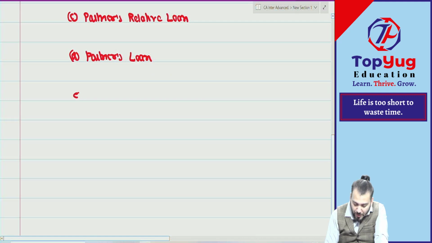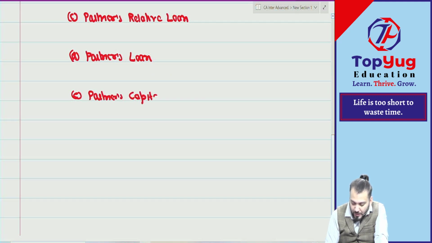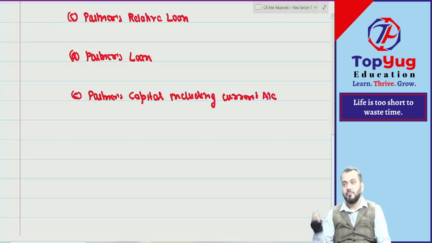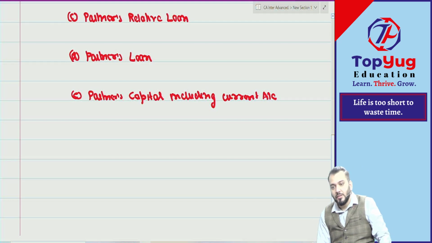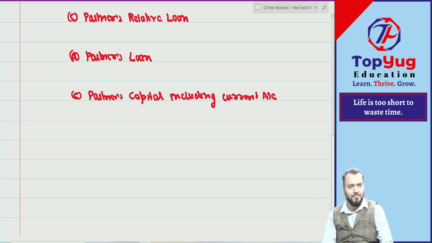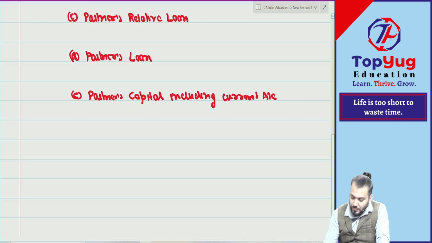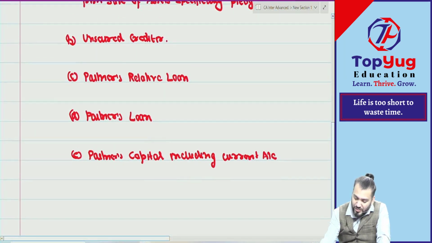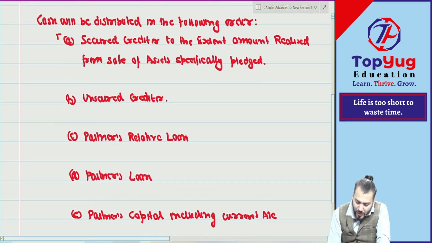And at the end, point number E is what? Partners' capital, including current account. Current account is nothing but capital only. Correct? Yes, sir. Now, up to this, no doubt will come about payment.